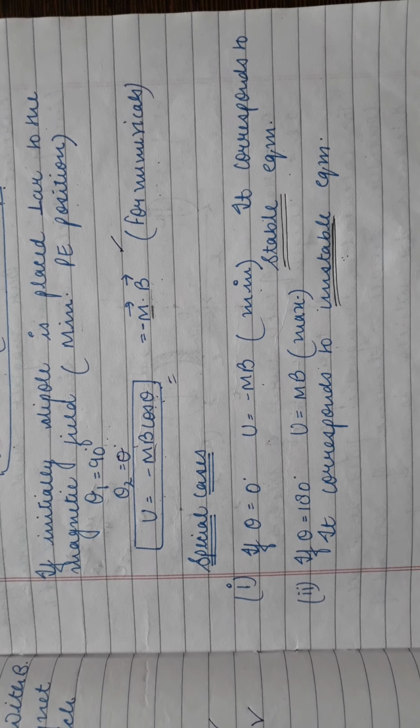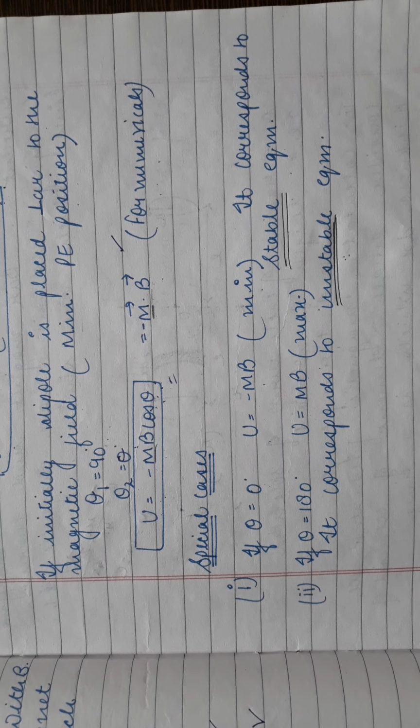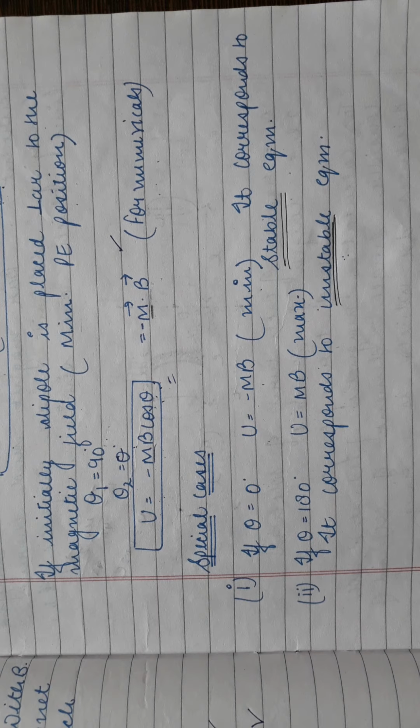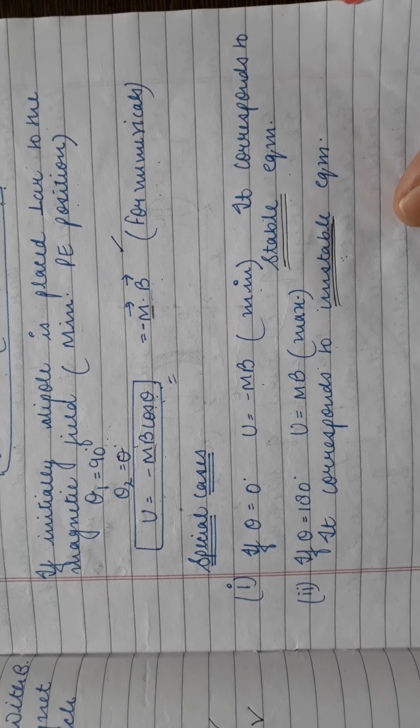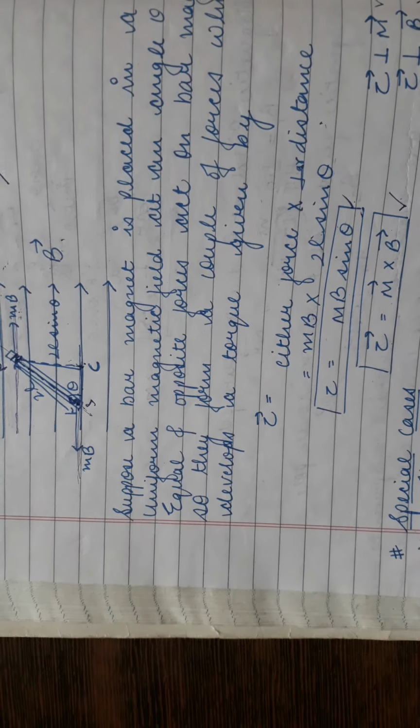So students, this is how we have understood the potential energy of a bar magnet placed in a uniform magnetic field, because energy is stored to maintain the position.